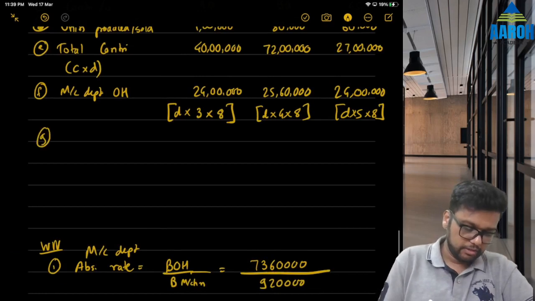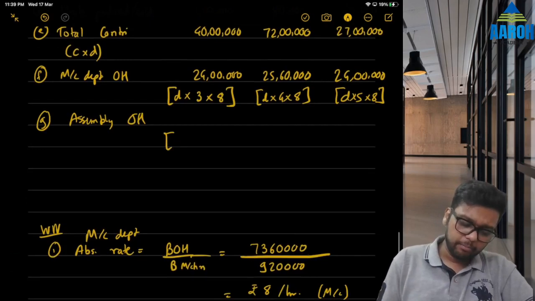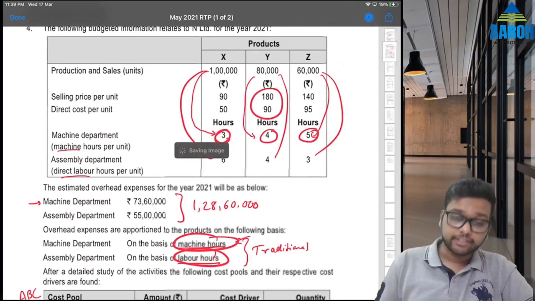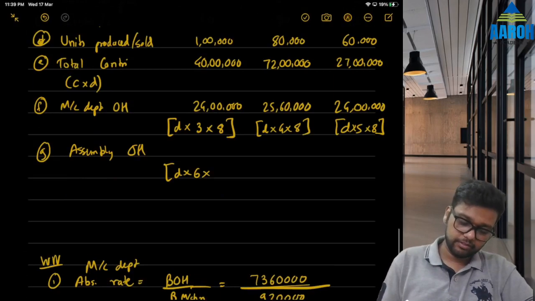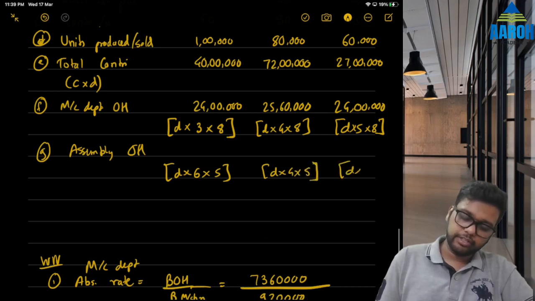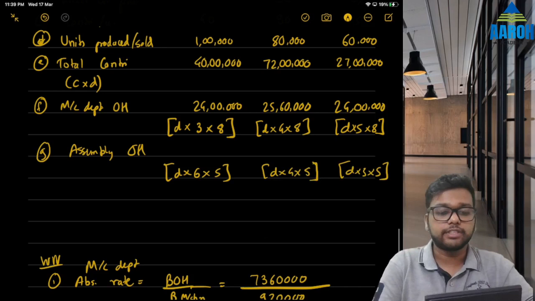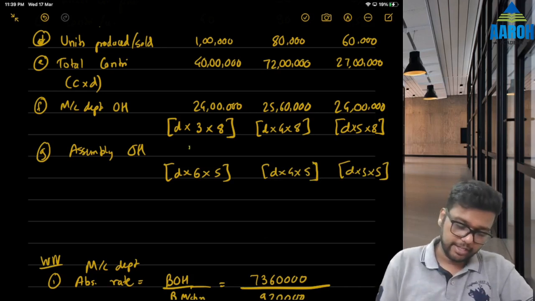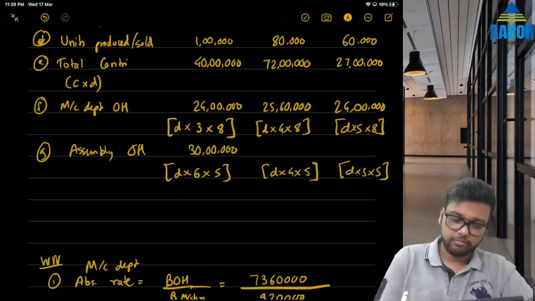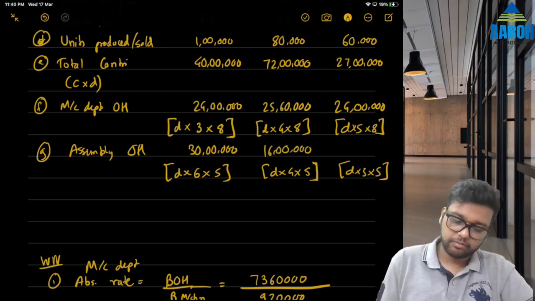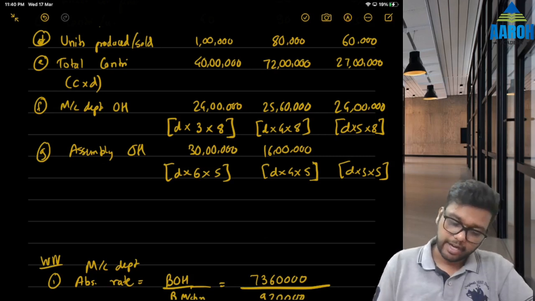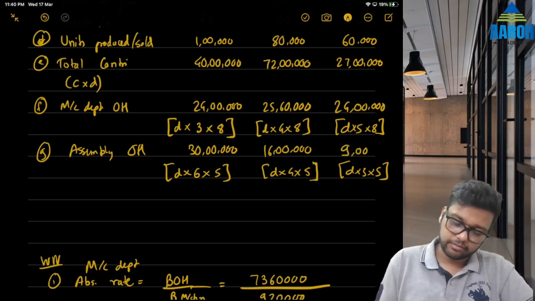Again let's do it for assembly department. Assembly overheads. Again same, production into, now we have to take labor hours, 6, 4 and 3 hours. So into 6 hours into rate of 5 rupees. Then production into 4 into 5 rupees. And production into 3 hours into 5 rupees. Right. So let's calculate quickly. 30 lakhs. 16 lakhs. 9 lakhs.